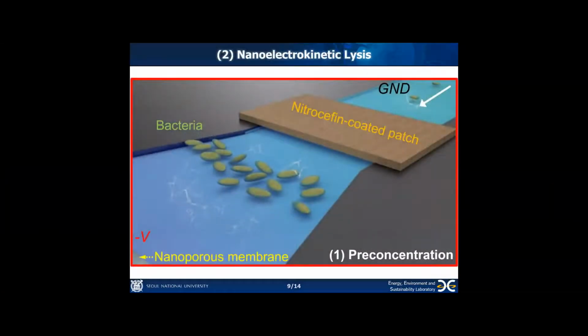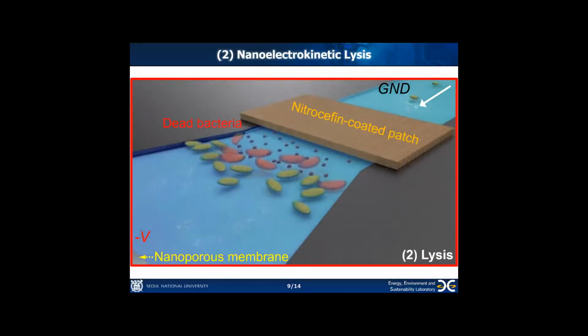After the preconcentration, the bacteria should be lysed to be detected, because antibiotic-resistant bacteria have their own enzymes in their cell walls. Therefore, when the bacteria are lysed, a unique enzyme is released, and the amount of the bacteria can be traced back by analyzing the amount of the enzyme.